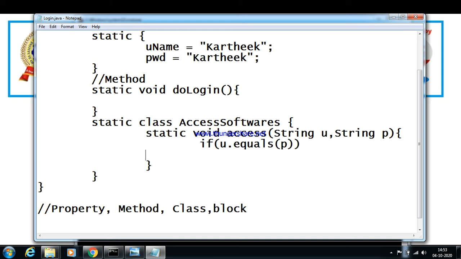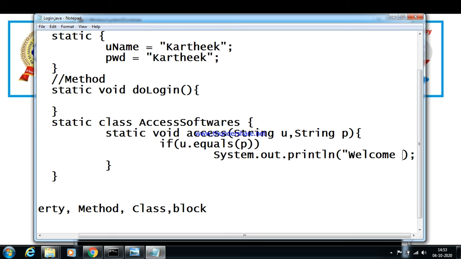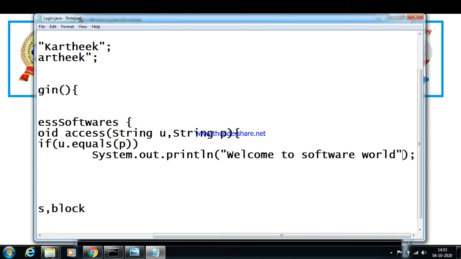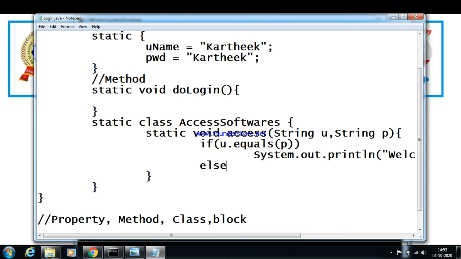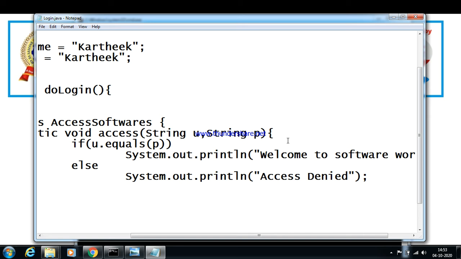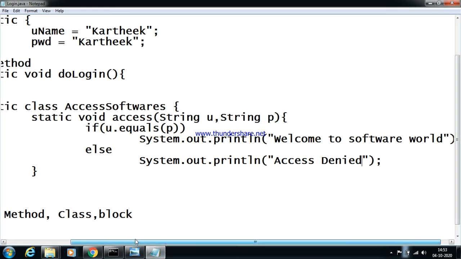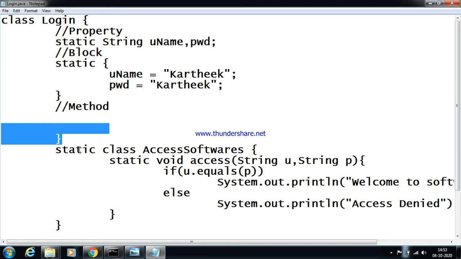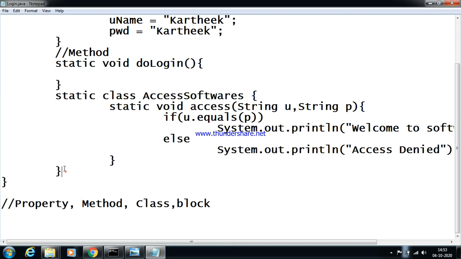If these are equal, then I try to print here, System.out.println, "welcome to the software world". Example. If you do something wrong here, just print System.out.println, "access denied". Okay, a simple example that illustrates the complete concept of a static property, a static block, a static method, and a static class, which is an inner class.